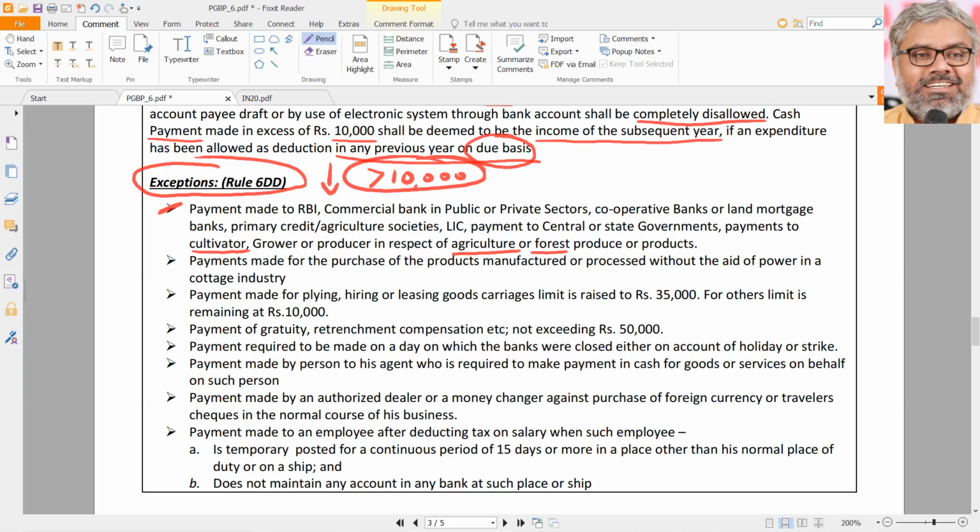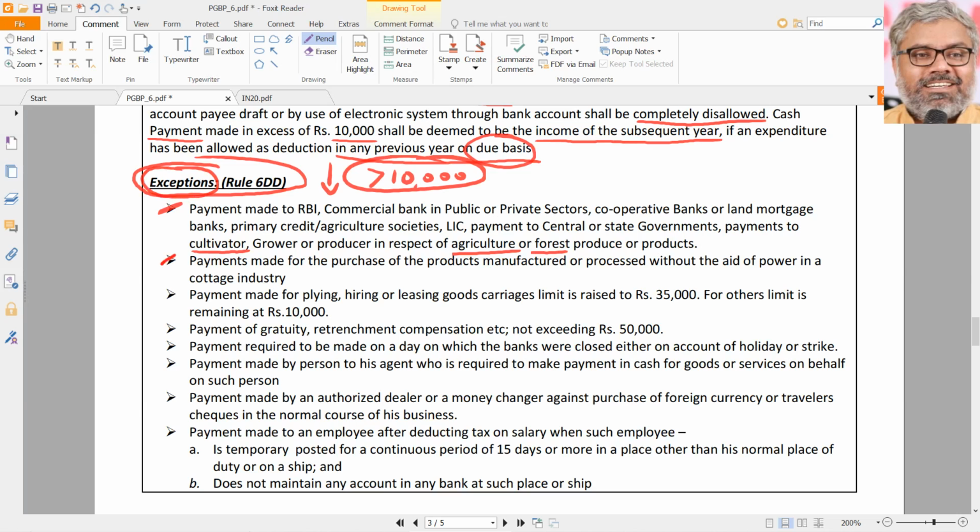These payments are all normally, naturally, payment to a bank. There is no problem. You are already paying to a bank only, no? So that is not an issue. They can be paid in excess of 10,000 also. And payment to farmers or payment to purchase forest produce can be made in cash, in excess of 10,000 also. It is an exception to the general rule of 40A(3).